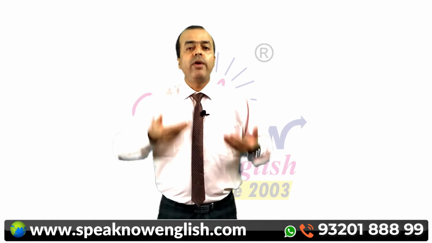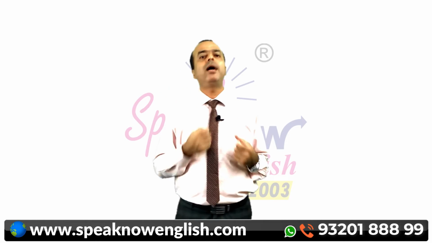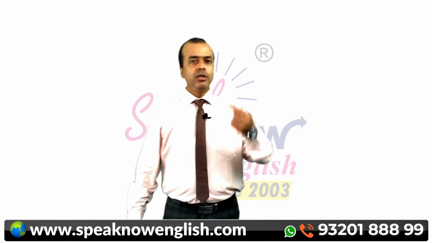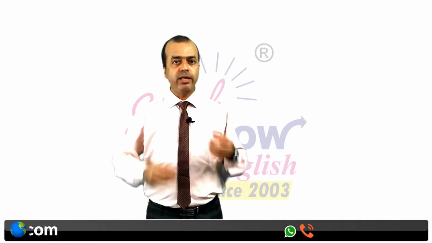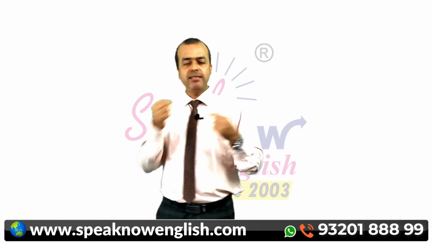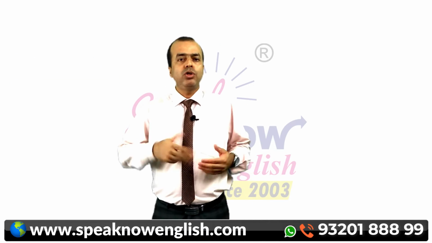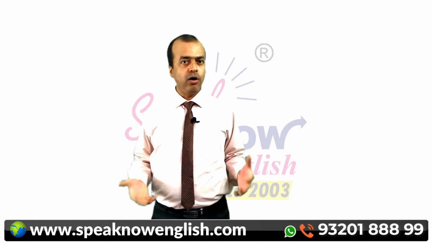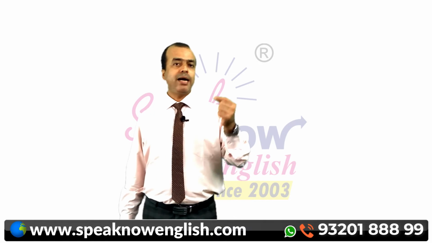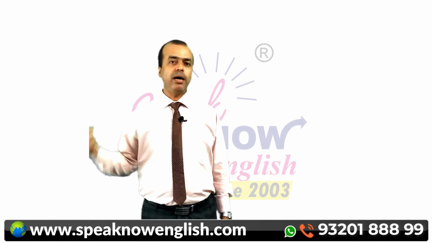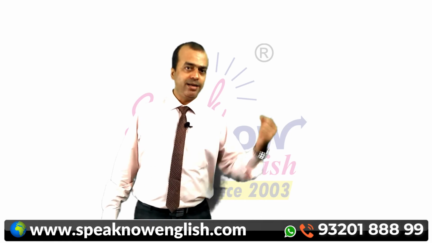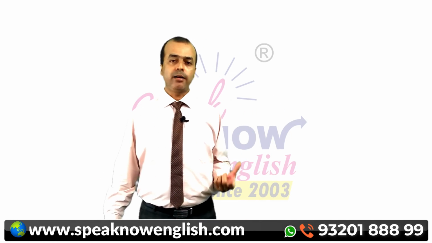So this is the way you will have to practice with your tongue, so that your tongue gets twisted. Why am I giving you this example? You will have to twist your tongue with the help of am, is, are. When your tongue is fitted with am, is, are, your tongue will not allow you to speak anything wrong. Because whenever you want to speak, along with I, it will come am. Along with we, it will come are. Along with you, it will come are. Along with he, she, it, this, that, name, it will come is. Along with they, those, these, it will come are.